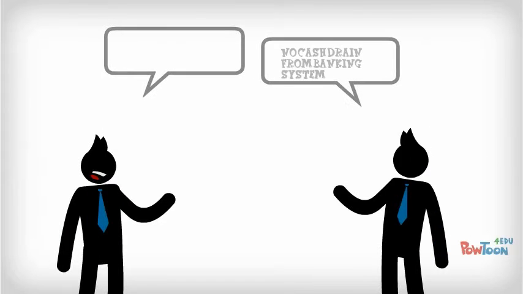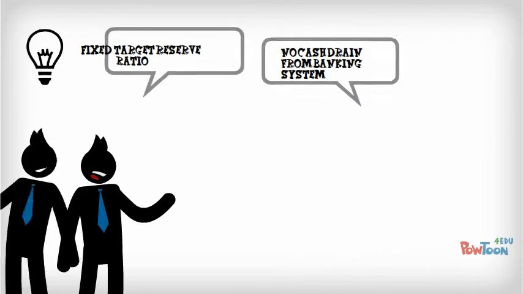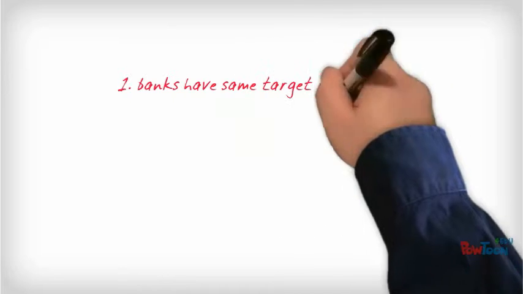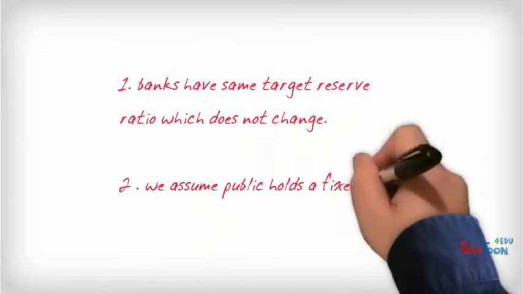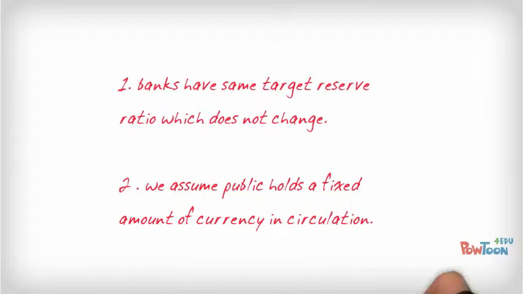So first we take two assumptions. First is the fixed target reserve ratio and no cash drain. The first means banks have the same target reserve ratio which does not change, and the second means we assume that the public, like us, has a fixed amount of currency in circulation.